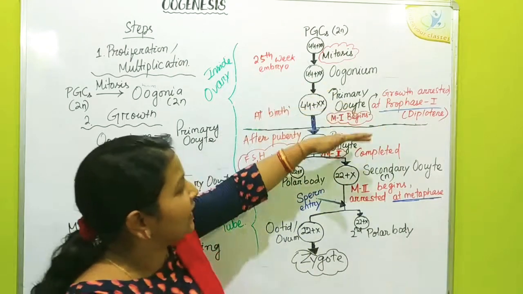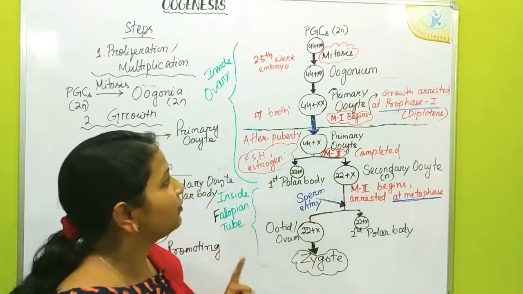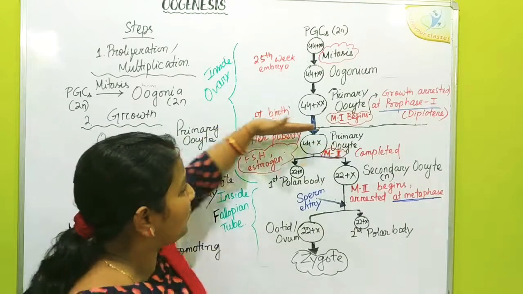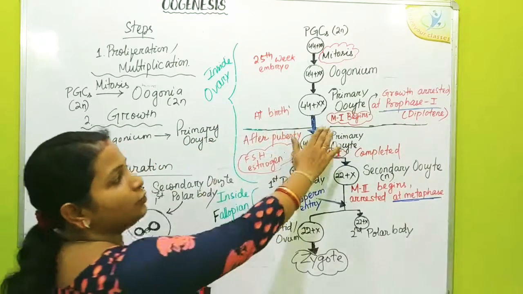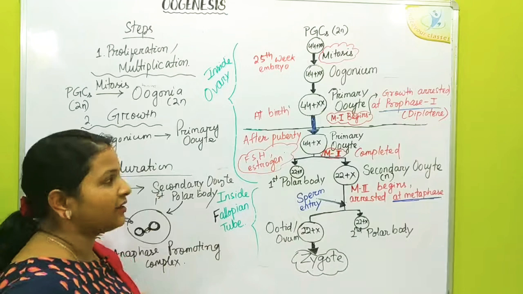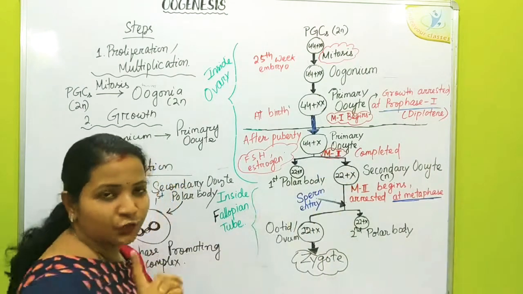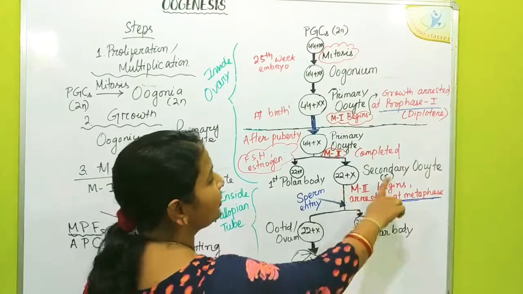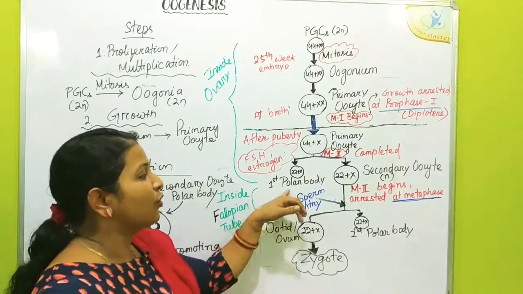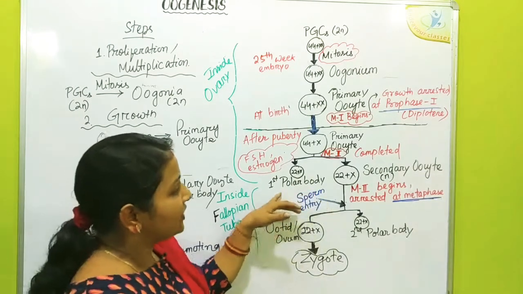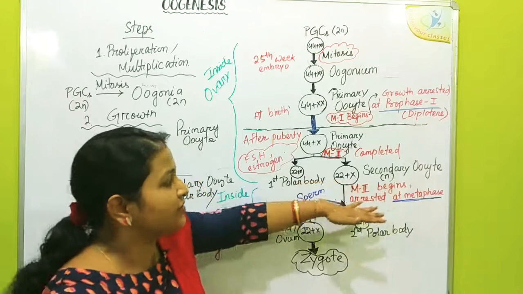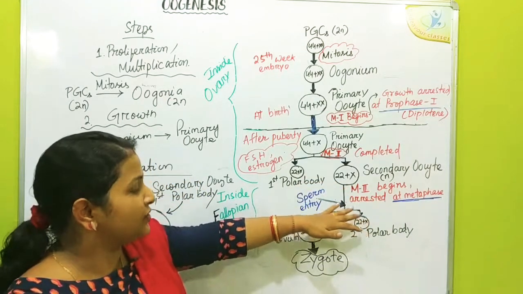Then the primary oocyte undergoes meiosis 1, but the growth is arrested at the diplotene phase of prophase 1, and at birth we will find the primary oocyte whose growth is arrested. After puberty, under the influence of hormones, meiosis 1 is completed. As a result, a large secondary oocyte along with a very small non-functional polar body is produced. Then at this stage the secondary oocyte is released into the fallopian tube.